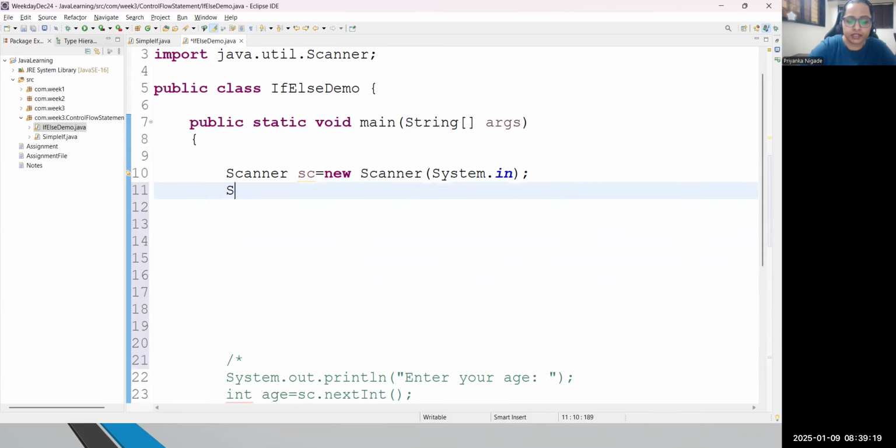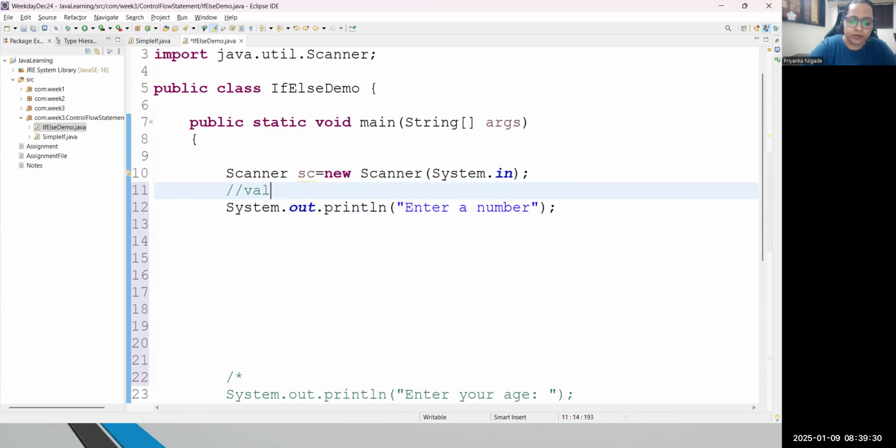Now let's just have a look. Let's accept a number. So I'm asking the user to enter a number. Now guys, what is this scenario? Actually, I wanted to validate whether the number is even or the number is odd. How will you test whether a number is even or odd? There is a simple formula: if any number is completely divisible by 2, then that number we can call an even number. If the number is not divisible by 2, then we can call it an odd number.